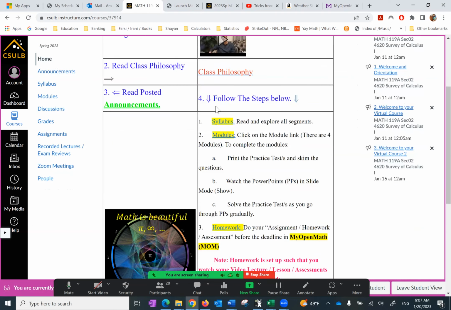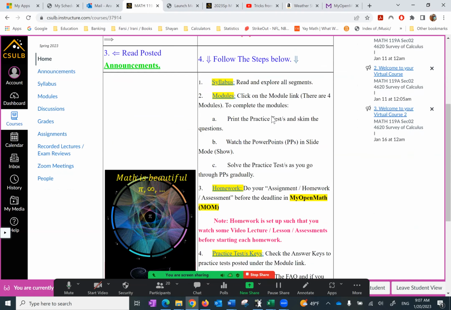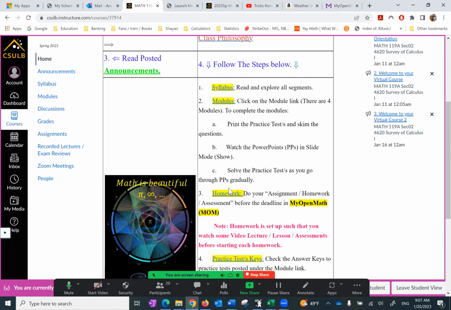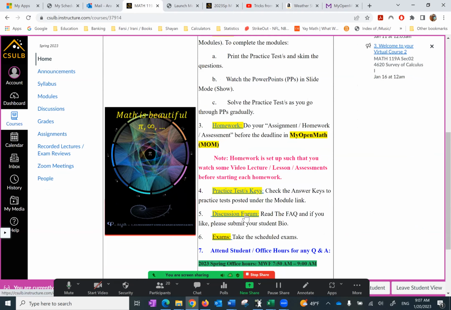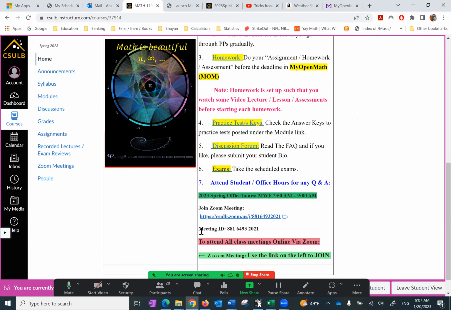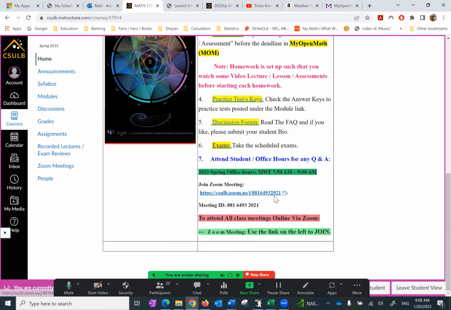Number 4. Under number 4, we see the syllabus, modules, homework, practice test keys, discussion forum, exams. And this is the office hours. The office hours has a different Zoom meeting, which is again Monday, Wednesday, Friday. And you have the time, basically 7:50 to 9. And it's not the same Zoom meeting that we have on the left navigation bar. We do have the Zoom meeting for the class.